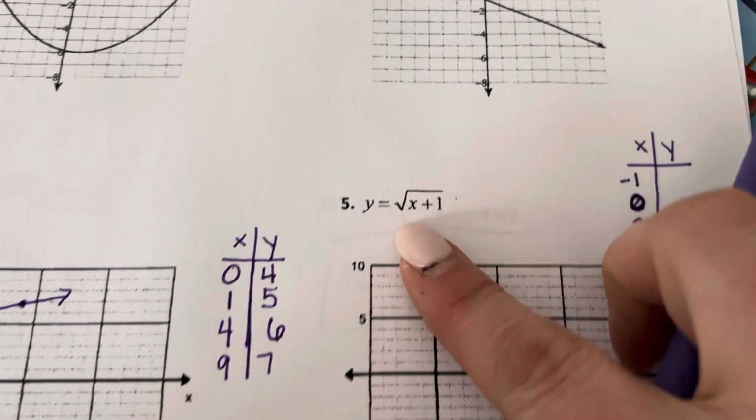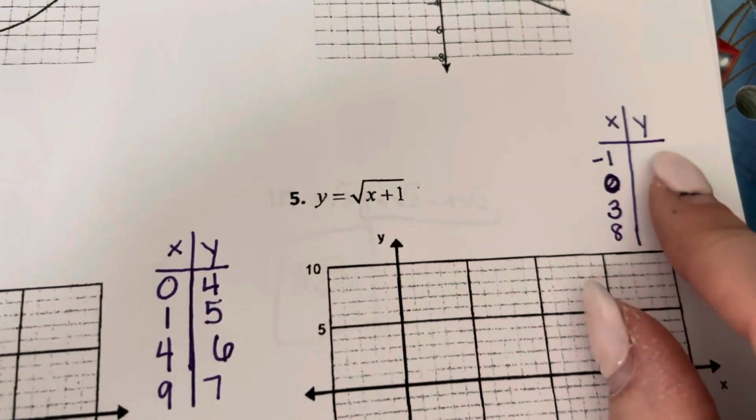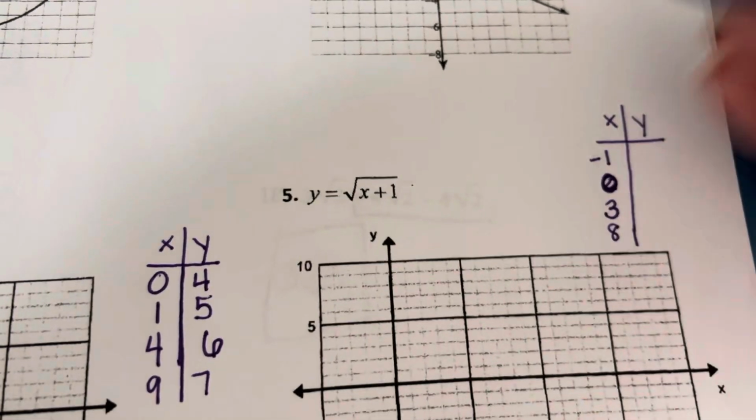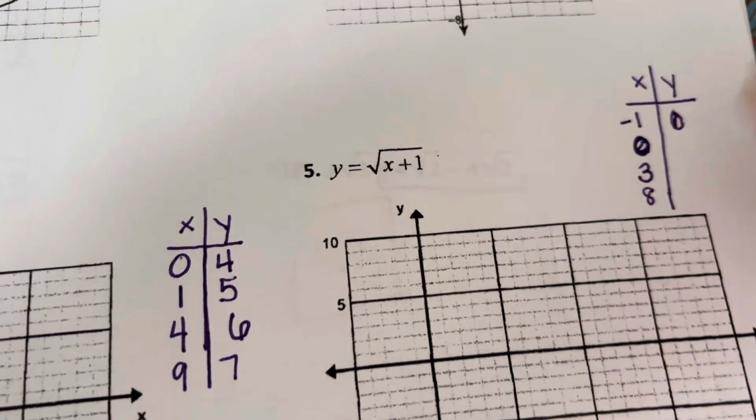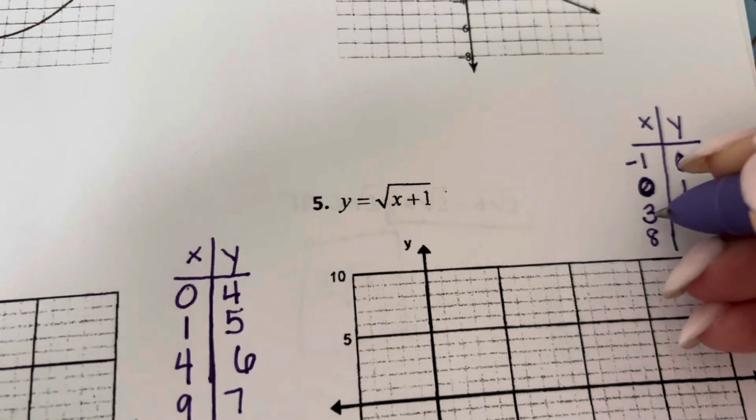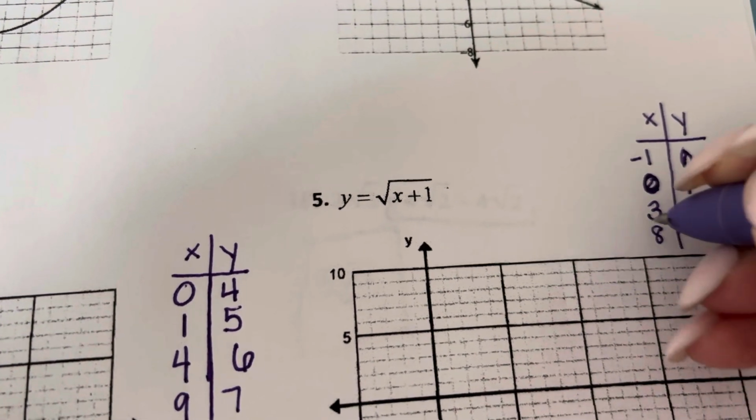You'll do the same thing here, except remember to pick points that make that 0. So I'll pick -1, because -1 plus 1 is 0. Plug in 0. The square root of 1 is 1. 3: the square root of 4 is 2. 8: 3. And then you would graph it.